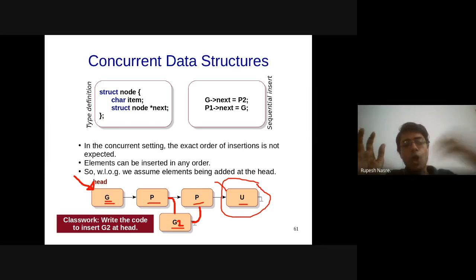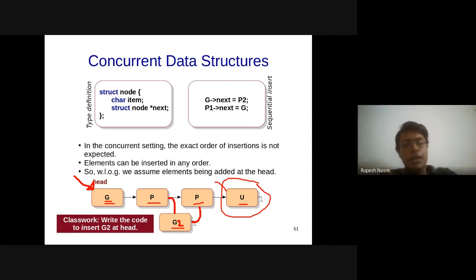Which means that we have lost 3 updates from the other threads, which means that we have to synchronize a little bit. If it so happens that it all happens sequentially, that G1 comes first and after that P1 comes, then the linked list that we will get will be P1 G1 U, right? So that is good, and then G2 comes, and then P2 comes, then we'll have P2 G2 P1 G1 U, right?